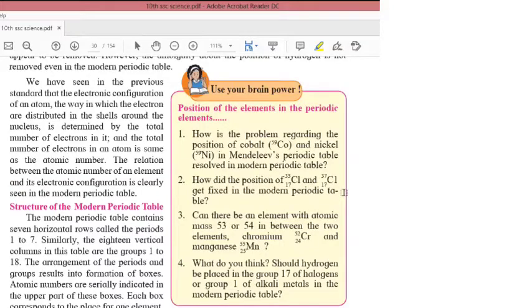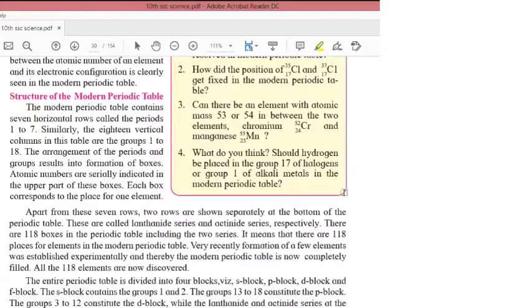Now, what is the structure of the modern periodic table? The modern periodic table contains 7 horizontal rows called periods, 1 to 7. So please note down that horizontal rows are periods. Horizontal rows are known as periods. Write down.